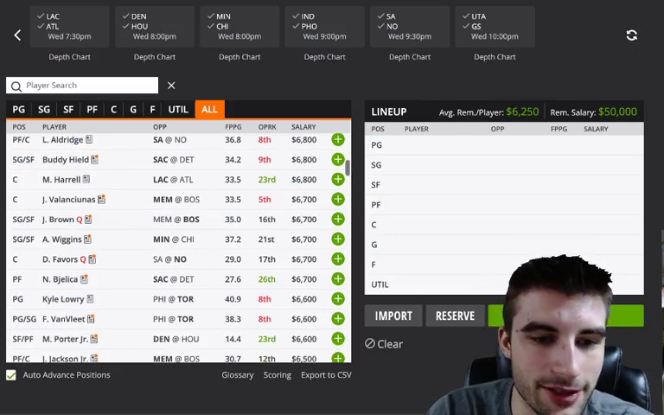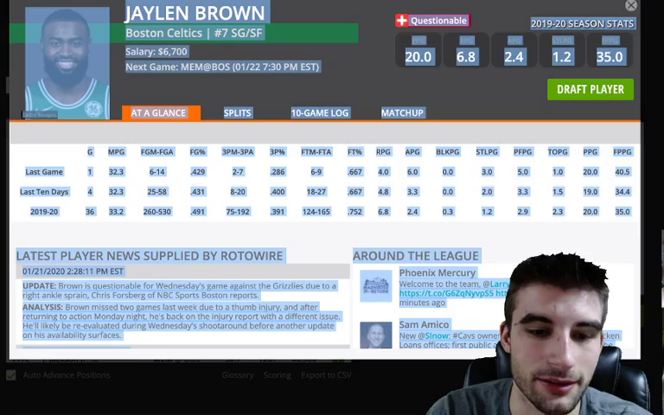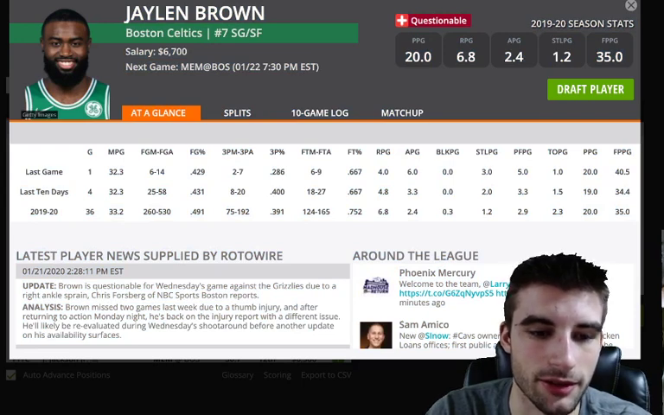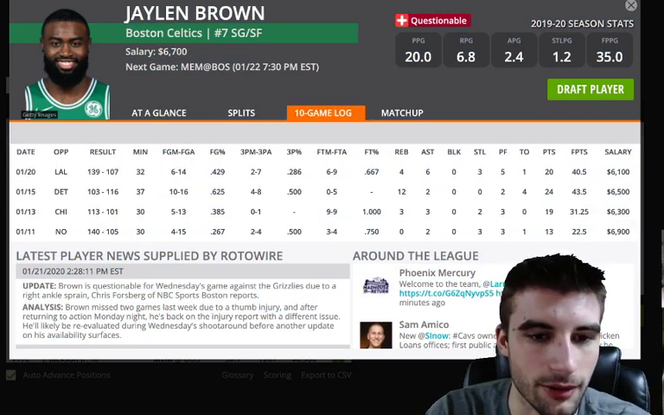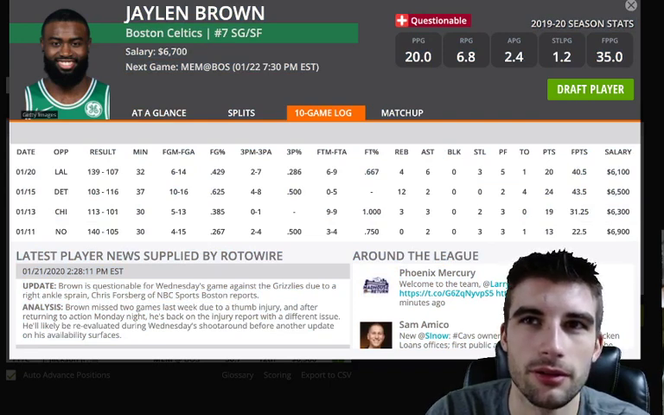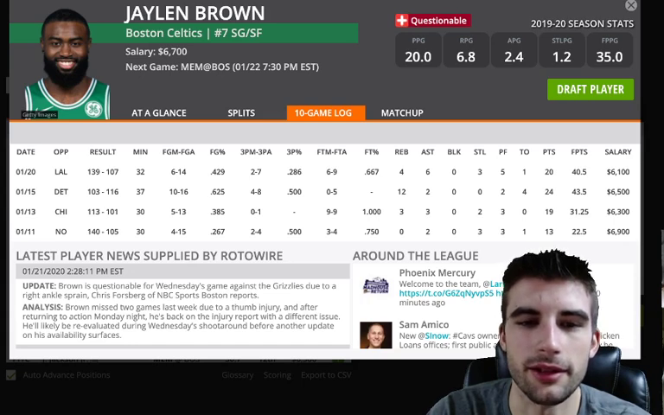I don't want to bring up everyone for the Celtics, but Jaylen Brown, I mean, he actually is questionable for this game, but he should be good to go. I don't see why he wouldn't play, because he did play in the last game versus the... Or no. Yeah, he played in the last game versus the Lakers.